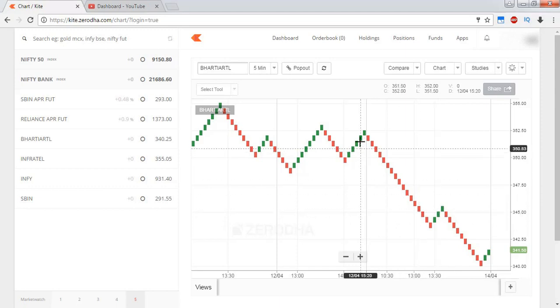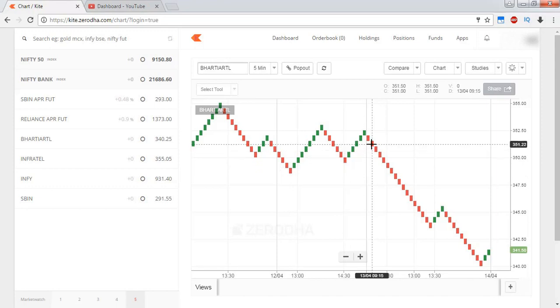So this is the concept of the Renko chart. It doesn't consider anything about time. A new box will be drawn only when there is a considerable movement in the price, which is set by us. So this Renko chart completely eliminates the noise. However, in range-bound market conditions, you will see some amount of noise in Renko charts also. You will see green boxes and red boxes forming one after another. In such situations, you will be losing money.